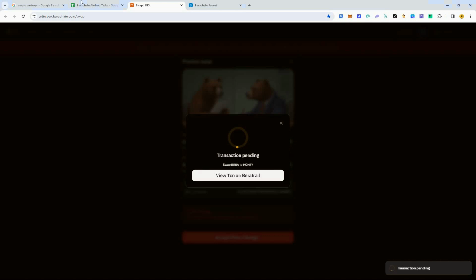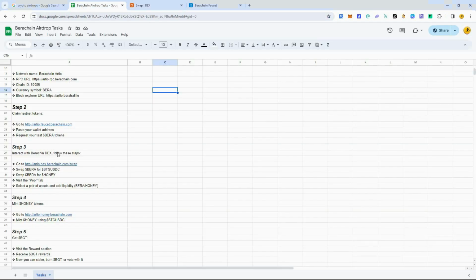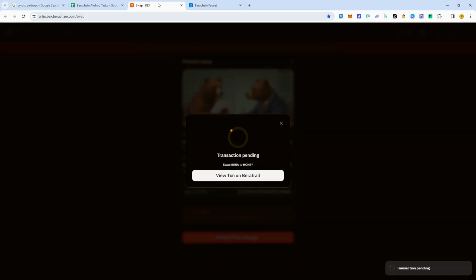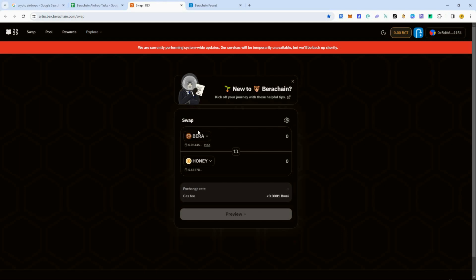We'll let that go through, and let's go back to the checklist here. So we went here, we swapped Bera for the USDC. We're swapping it for honey at the moment. Next, we're going to go to the pool tab and add some liquidity. Okay, and then we'll go back here. Transaction success. There we go. Now we got some honey. So now let's go to the pool tab.